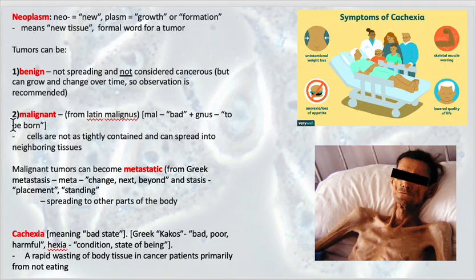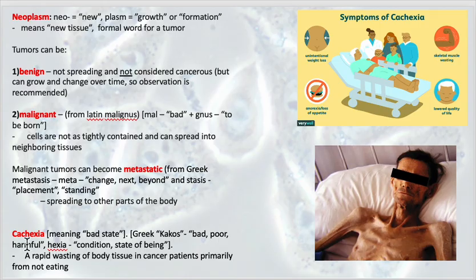And malignant means that these cells are dysregulated, not as tightly contained, meaning badness, meaning to be born. So these cells are not as tightly contained of the cancer type and can spread into neighboring tissues. So malignant tumors can become metastatic. That's where we see the spread, right? So metastatic, again, meta meaning change, stasis meaning placement, so spreading to other parts of the body. So metastatic is referring to that spread.